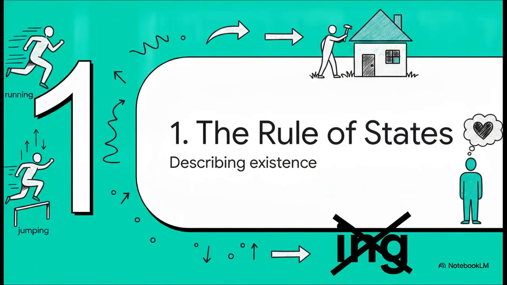The rule of states. This is all about describing existence, not action. We first need to establish the absolute golden rule of English verbs. They are fundamentally split into those that describe dynamic actions, the doers, and those that describe unmoving states, the simply beers. Dynamic verbs are your runners, jumpers, and builders. Stative verbs, on the other hand, describe conditions, existence, and relationships. And the cardinal rule here? Stative verbs basically always reject continuous ing tenses.